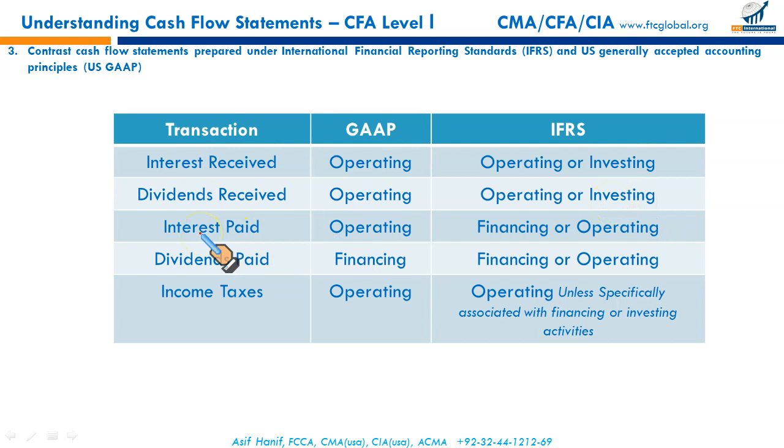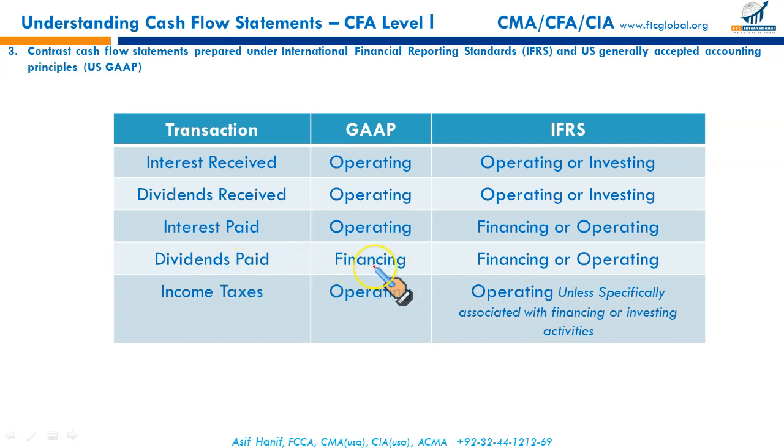Interest paid. Under US GAAP, it is considered an operating outflow, but under IFRS, it could be considered a financing outflow. Why? Because interest is paid on debt, on bonds, on loans, and that is financing. So under IFRS, you could treat it either as a financing outflow or as an operating outflow. Dividend paid. Now this is a marked difference between US GAAP and IFRS.